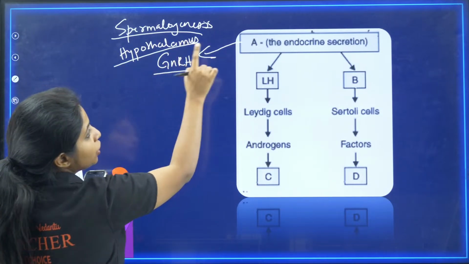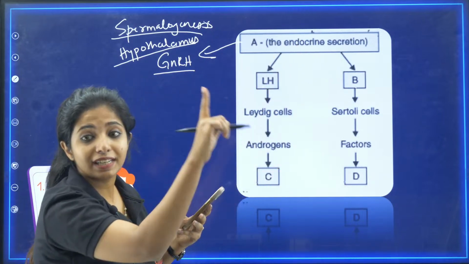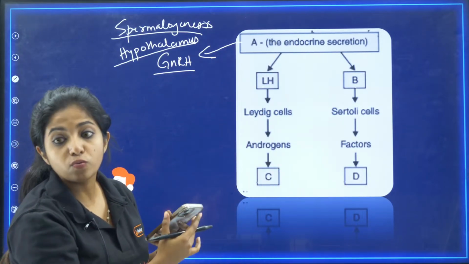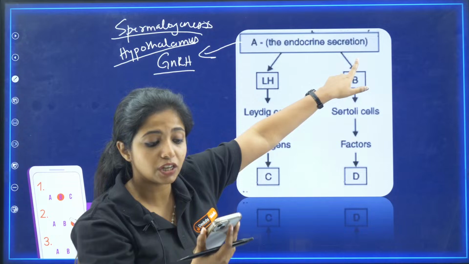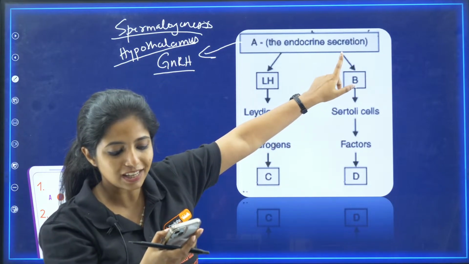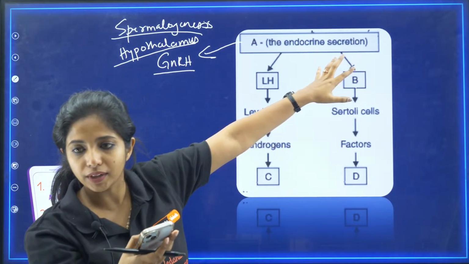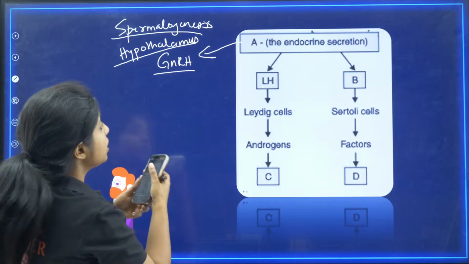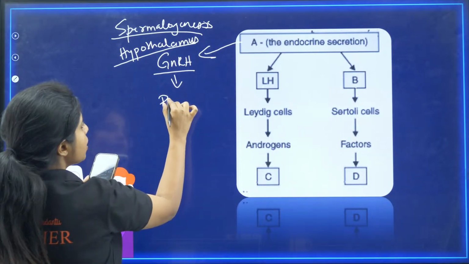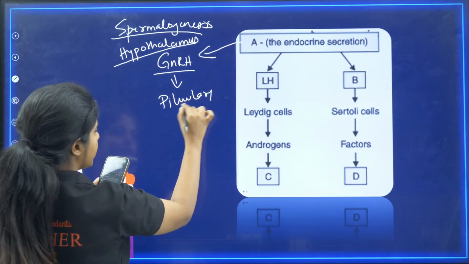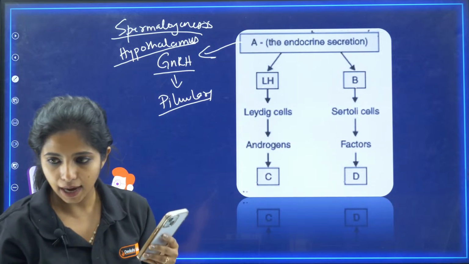Now listen over here. You are not asked who is secreting it. You are asked what is the secretion. There is an endocrine secretion being mentioned over here, and you are asked about that. So GnRH is this thing. GnRH will be going and acting on the pituitary gland.